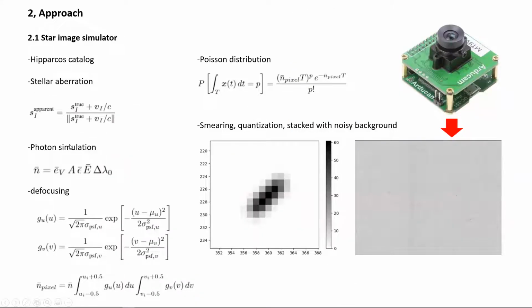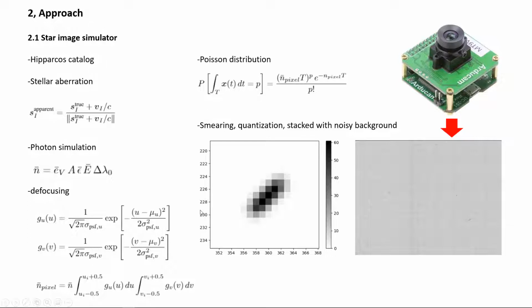To train a neural network, one has to obtain training images and corresponding labels first. Therefore, a star image simulator is developed. The Hipparcos catalog is used. The stellar aberration is considered. With the magnitude information from the catalog, the photon counts can be calculated. The defocusing of the optics is simulated by a 2D Gaussian distribution. The receiving of photons by the image sensor follows a Poisson distribution.